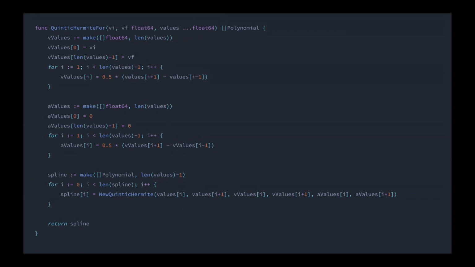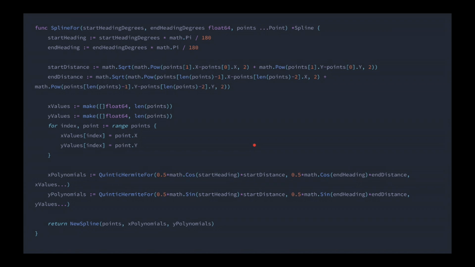So this is what the actual code for that looks like. Basically, given an initial derivative value and a final derivative value and a list of values, we're able to determine all of the first derivatives, all of the second derivatives. We have all of the function values. Therefore, we can use all of those parameters to generate a quintic-Hermite spline.